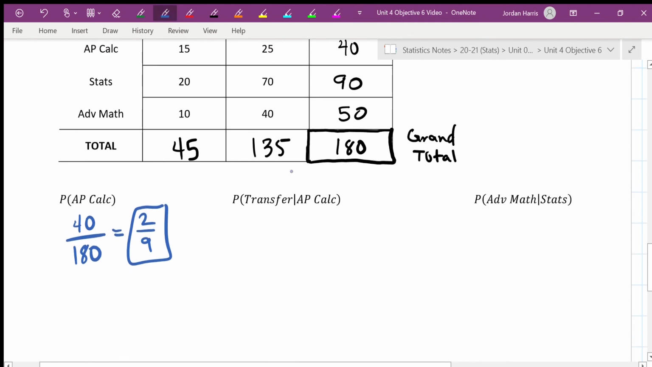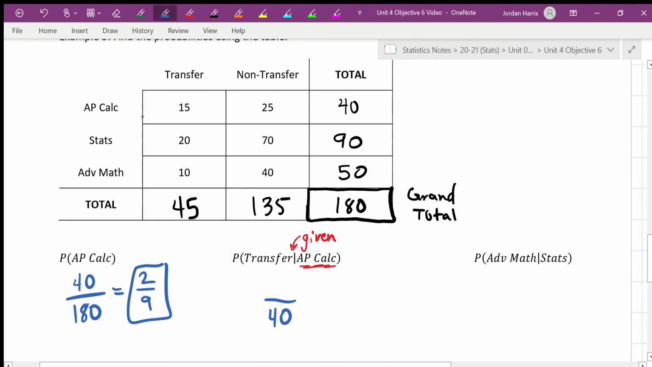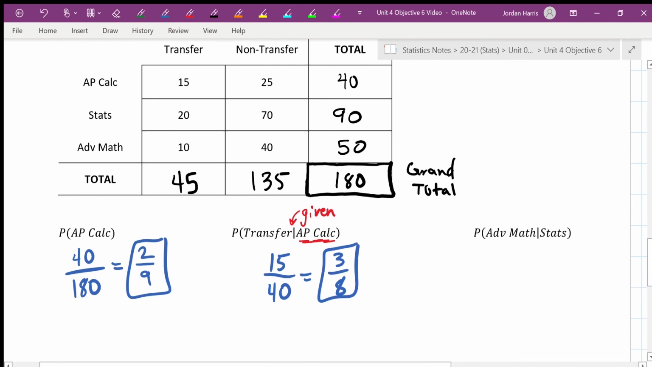Transfer given AP Calc. Okay, remember that given changes what we're looking at. So we are only looking at AP Calc students. So that's my bottom number. The given, the thing after the line, remember I think of it as the fraction line. It's telling you what to put at the bottom, 40. Okay, but we're only looking at AP Calculus students. I don't even care about the rest of the graph. This is the only thing I'm looking at. How many of these are transfer students? Well, 15 of them. I can see easily 5 goes into both, so it's 3/8. Or you can divide and get your decimal or percent, same thing.